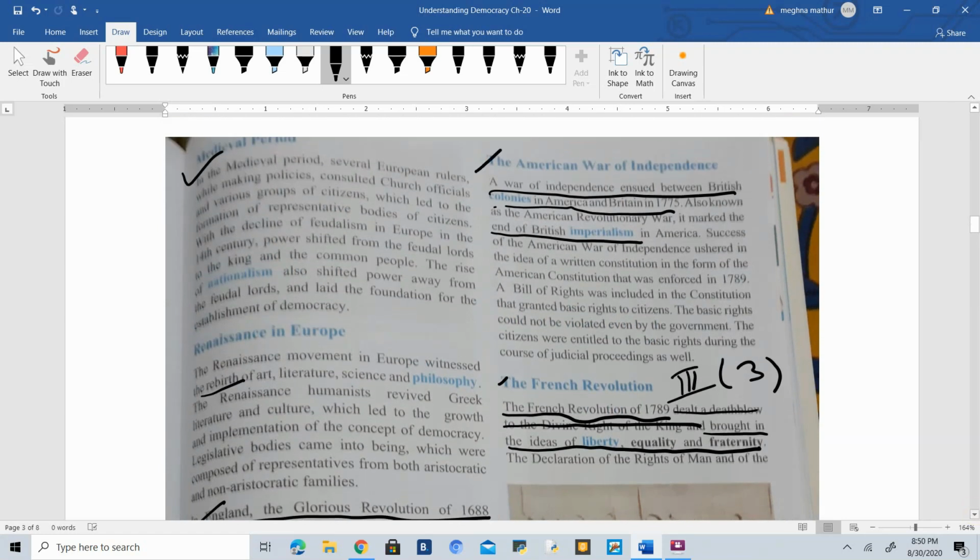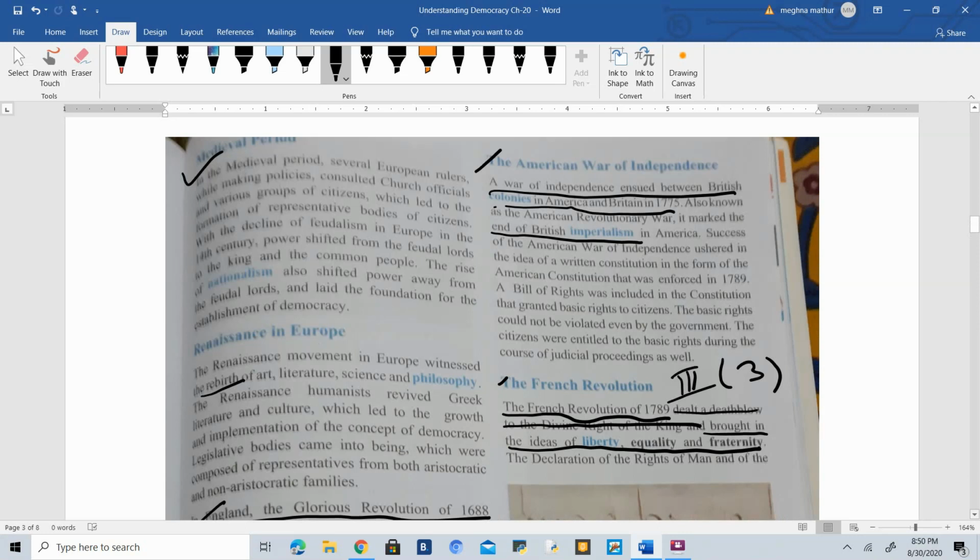Then we have the American War of Independence. Okay, now what happened in America at that time? At that time, America was again one of the colonies of the Britishers, like India was the colony of the Britishers. Likewise, America was also one of the colonies of Britain. So obviously the people were not satisfied, as we had in India, and in the year 1775 they fought, and it was called the War of Independence, and this dictatorship or imperialism of Britain ended, and America was declared an independent country.